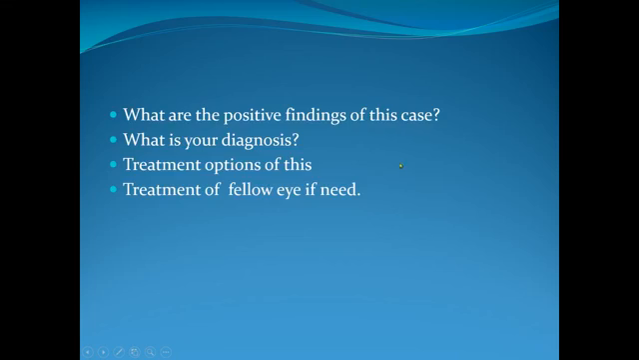If peripheral anterior synechiae is less than 180 degrees, then our plan is laser PI. And if peripheral anterior synechiae is more than 180 degrees, our treatment plan is trabeculectomy. So when writing treatment options, we should write medical, then surgical. Okay. Now treatment of the fellow eye. Usually acute congestive glaucoma develops in one eye, always one eye, not in two eyes simultaneously.